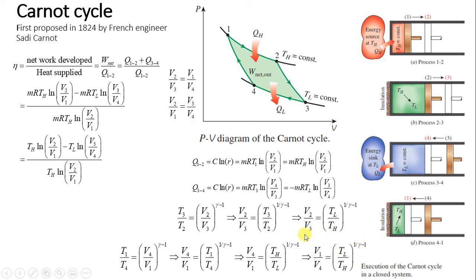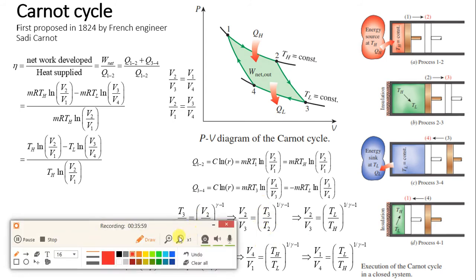Now next part. Now you can see on the right side of this equation, see this part. What is this? And see this part. Both the values are same. Both the right hand sides are same: T low upon T high raised to 1 upon gamma minus 1.